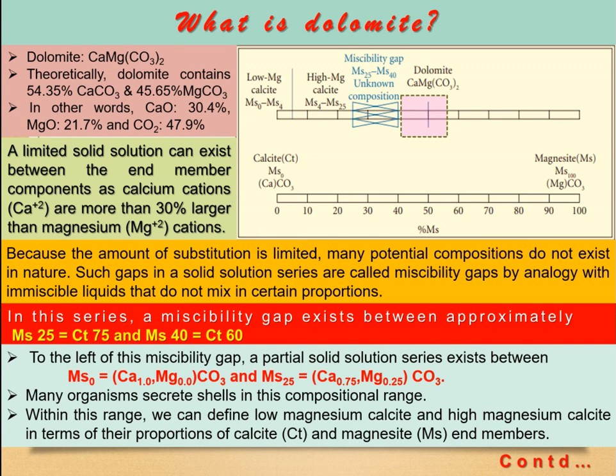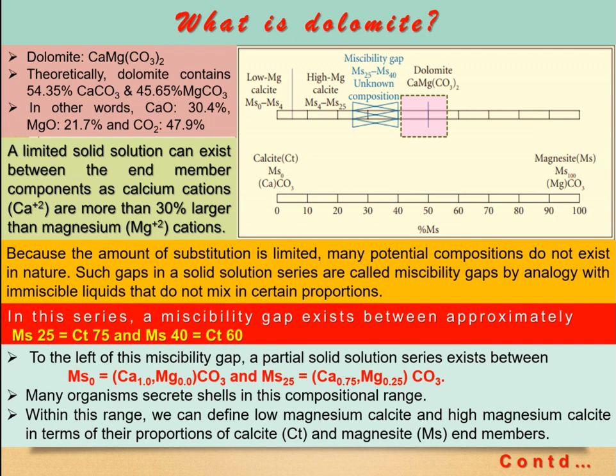Now, so many organisms secrete shells in the range of calcite. Calcite is also categorized into two types. Of course, in calcite also some magnesium will be there, but it is not possible to define those as dolomite, because dolomite is prescribed, it is fixed.